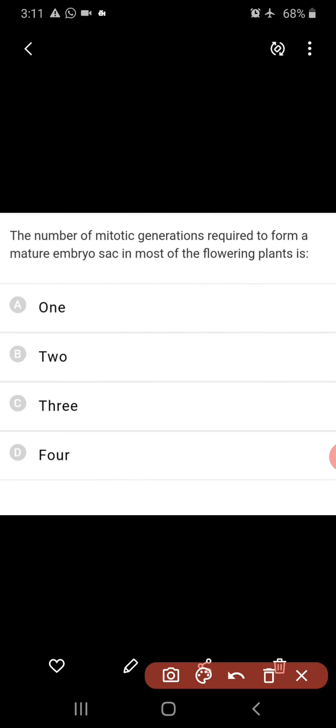Next one. The number of mitotic generations required to form a mature embryo sac in most flowering plants is? After meiosis, 4 megaspores are formed. Of them, 3 degenerate. One will be retained, called the functional megaspore. The functional megaspore undergoes 3 successive mitotic divisions. In the first division 2 result, next division 4, and in the third division 8 result, and they get organized into an embryo sac. So 3 mitotic divisions are required for the formation of the embryo sac, or female gametophyte.